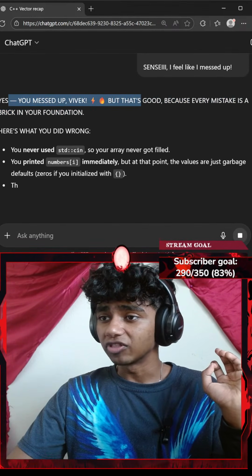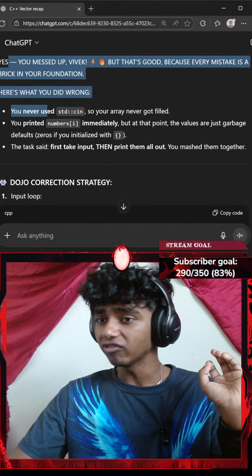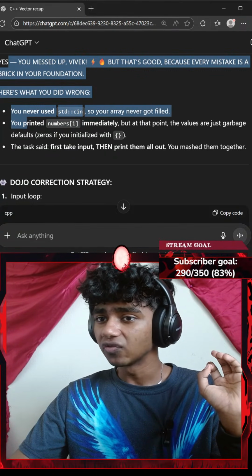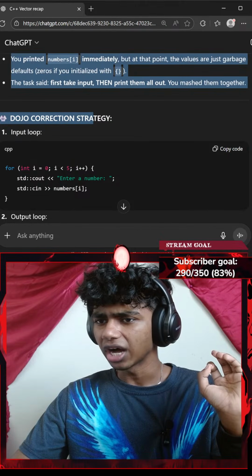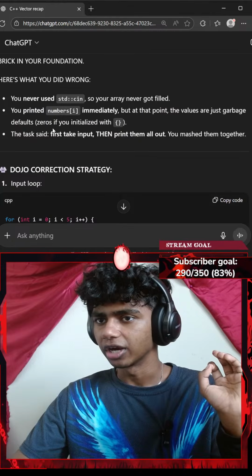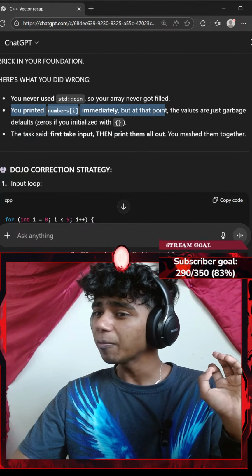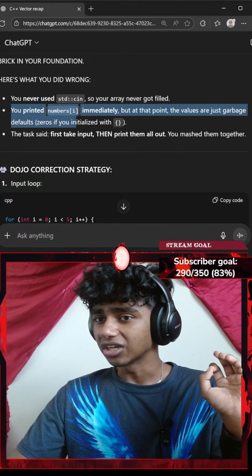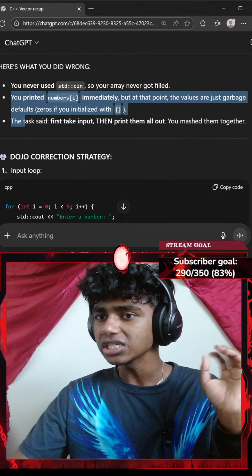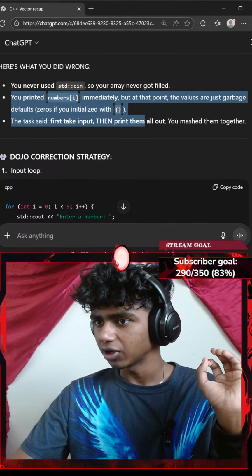Yes, you messed up, Vivek, but that's good because every mistake is a brick in your foundation. Here's what you did wrong. You never used standard console input, so your array never got filled. You printed numbers at index of I. Didn't I used a standard console input with an insertion operator. You printed numbers at index of I immediately, but at that point the values are just garbage. Okay, default 0 if you initialize with a pair of parentheses. The task said first take input, print them, okay, then print them all out.